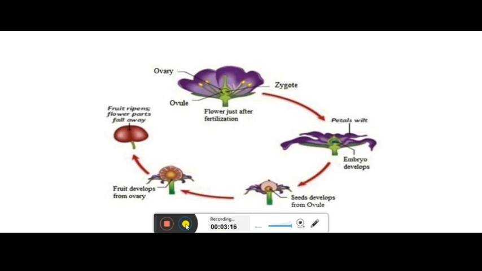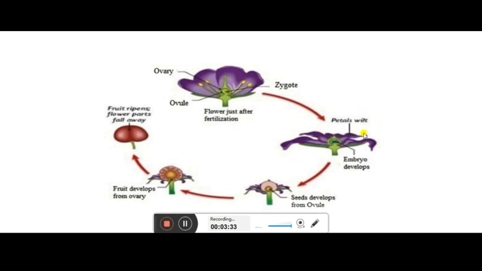Now children, after fertilization, you see that flower just after fertilization, this is the zygote. So the next step will be all these things will be removed because there is now no need of these things. Petals will wilt.